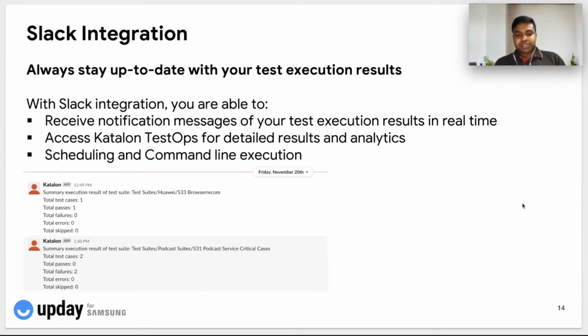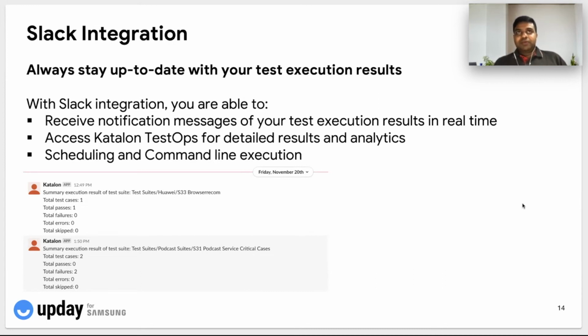It will directly come into Slack. Another benefit is that we can directly schedule or trigger tests using the command line with the Slack plugin that we have. There are command line syntaxes using the API key of the tool, which will directly trigger the test execution from Slack, so the team need not go into the tool or the TestOps dashboard to trigger the execution. Also, using cron job syntaxes, we can schedule the tests using the Slack plugin. You don't have to worry about going into the tool and doing it.